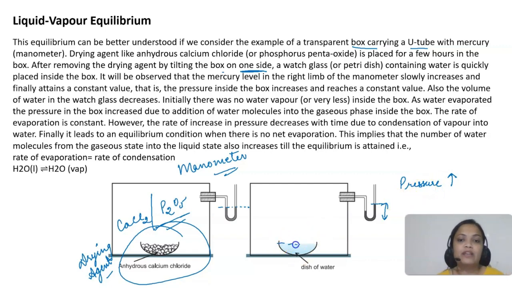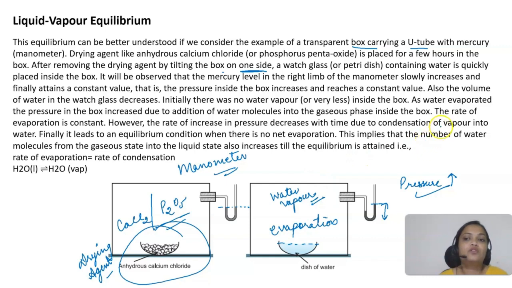And the volume of the water will also decrease. Why? Because evaporation will happen, right? Water will get evaporated, so slowly the pressure will increase. Why is it increasing? Earlier there was no water vapor, we had dried everything, or very little. So when water started getting evaporated, water vapors were added and are now present inside the box. Because of that the pressure started to increase. The pressure is actually the vapor pressure. We will call it the vapor pressure.